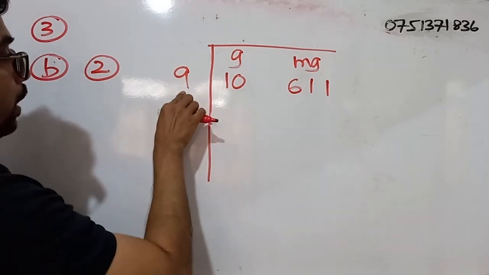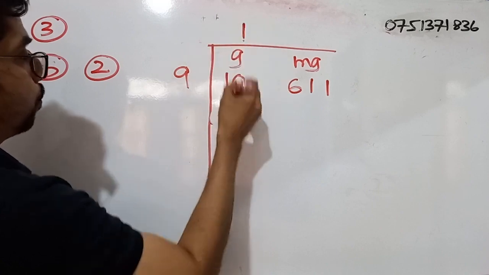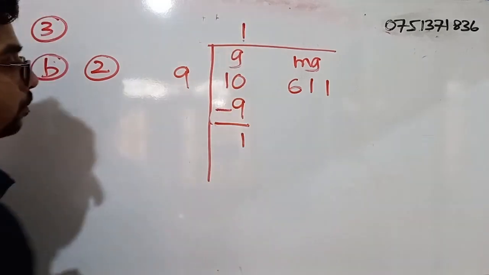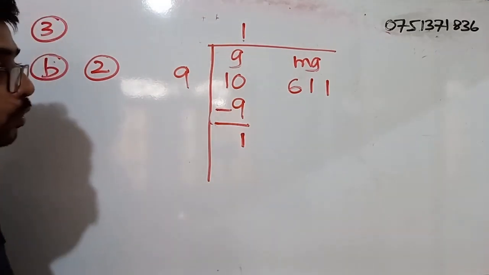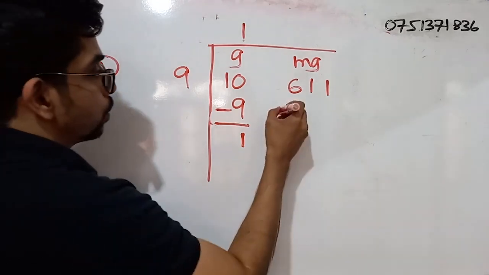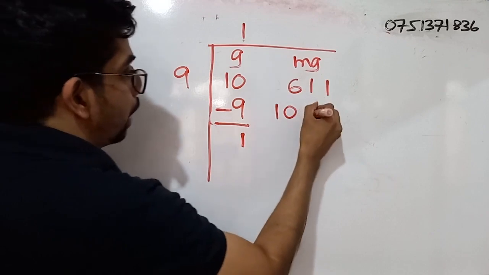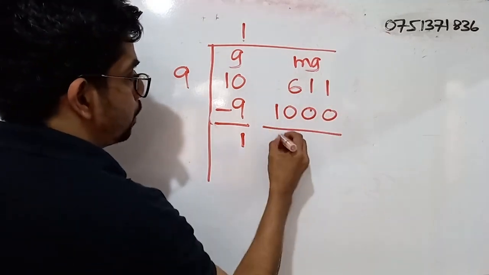Okay. So how many 9s are there for 10? We can go up to 1. 9 times 1, what is that? 9. 10 minus 9, we get a 1. Now this 1, what are those? Those are grams, no? So I can simply write converting it into milligrams as what? 1000. Right? Then we have to add these together.